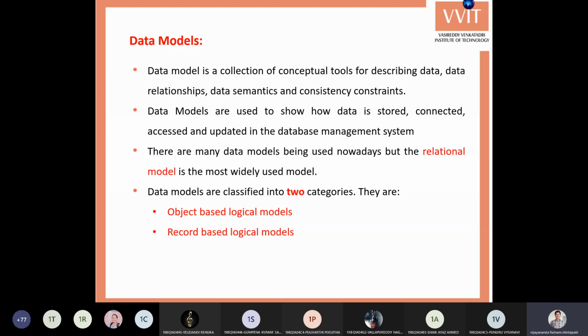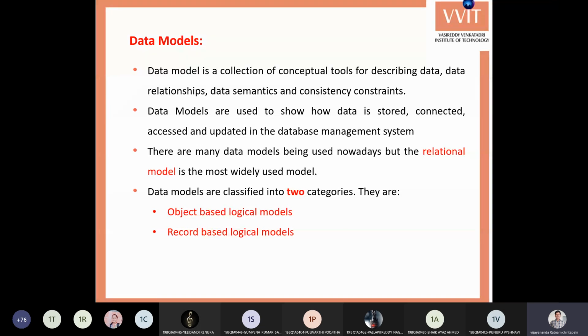Data models are also used to show how data is stored, connected, accessed, and updated in the database management system. Once you define the data model, you can use it to store the data and connect the data. All the students' information is in one place, that is, one object.